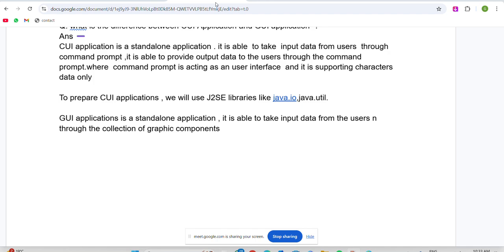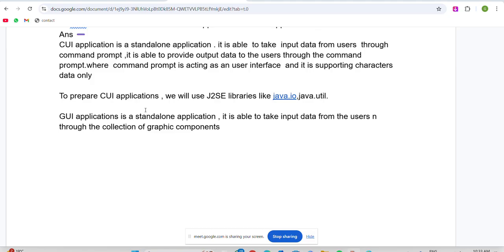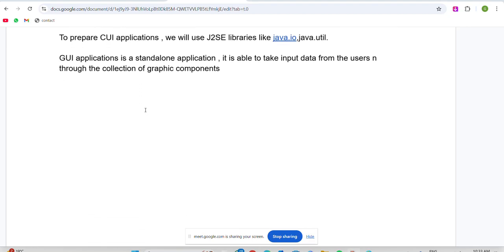Now observe very clearly here: a GUI application is a standalone application and takes input data from the users through the collection of graphic components. Graphic components are nothing but input fields, buttons, and so on.